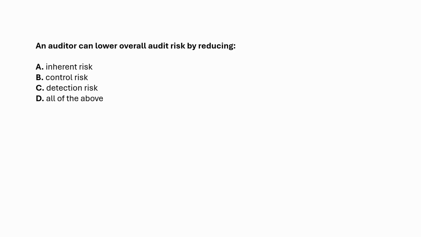Choice C, detection risk. Can I lower it? Yes, this is my knob to turn. By changing the nature, timing, and extent of my audit procedures, I directly affect detection risk. So the correct answer is choice C, detection risk.